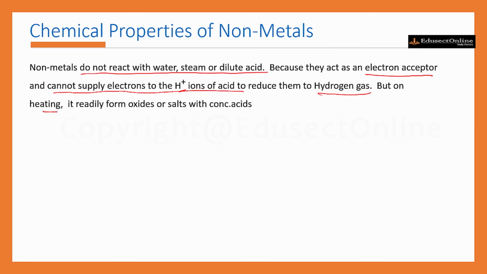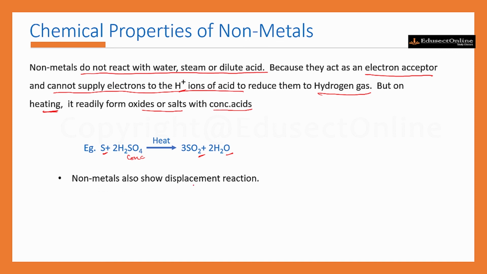But on heating, they readily form oxides or salts with concentrated acids. We can see one example, sulfur, which is a non-metal. It can react with concentrated sulfuric acid. On heating, it produces sulfur dioxide and water.